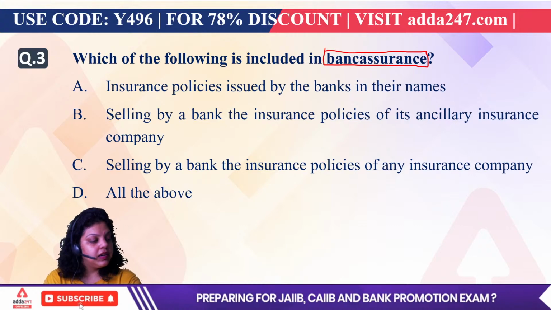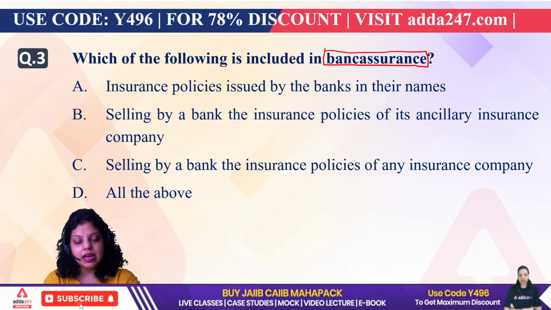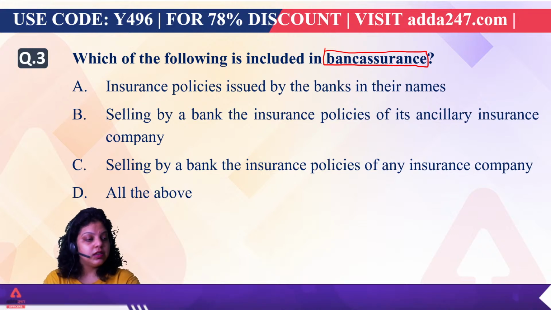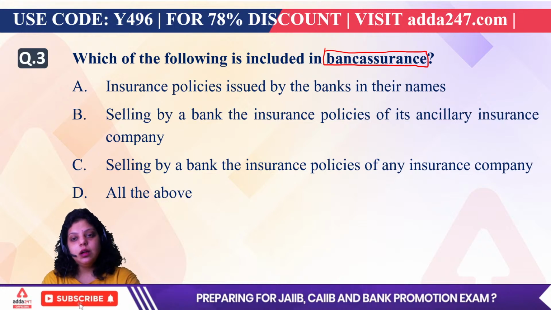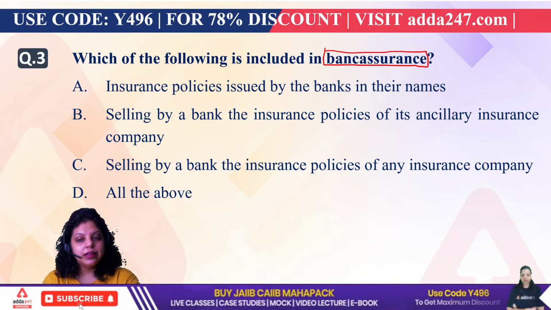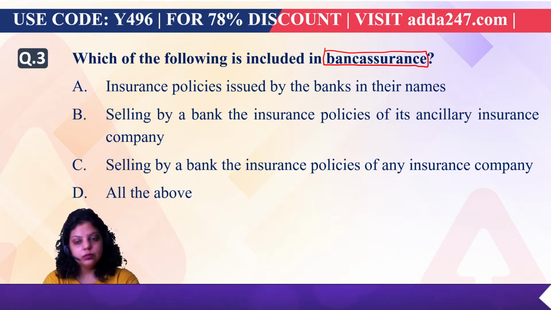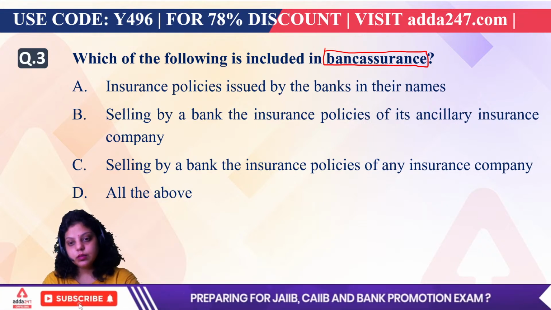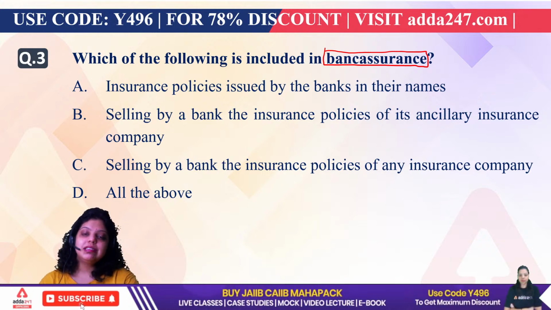Now Vinay is saying D. Rajan is also saying D, that is all of the above. Okay, what about the rest? First of all, the persons who are live in the session, do like the session once. Akash is saying C, Deepak is saying B. Okay, so let's see what the answer is.